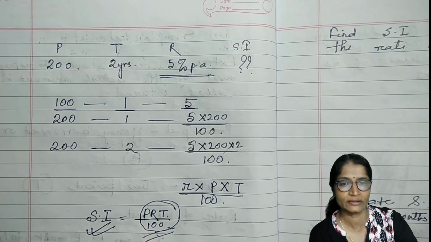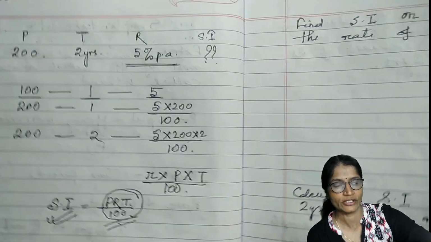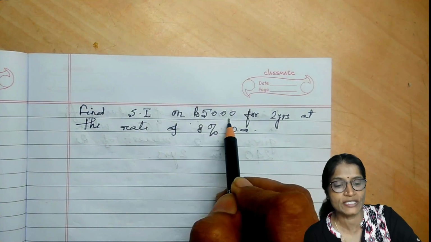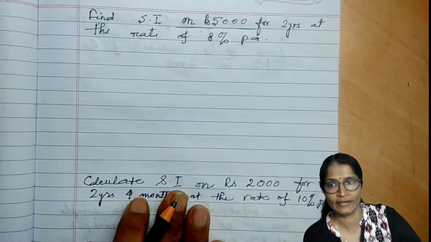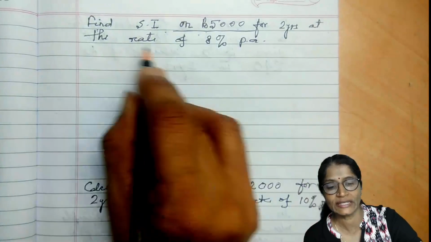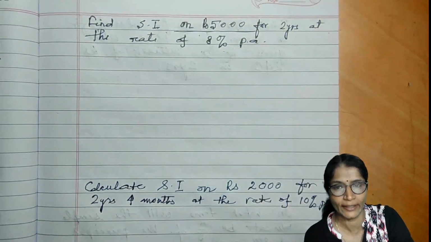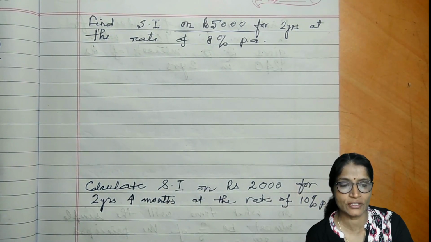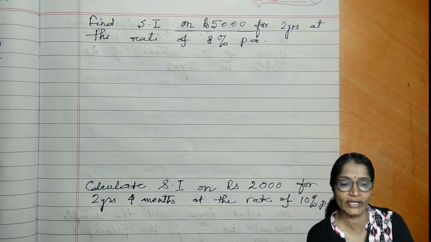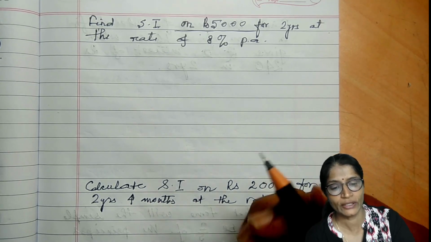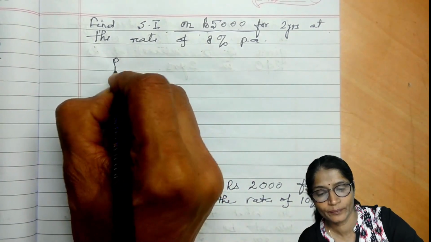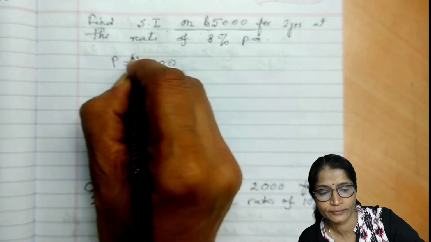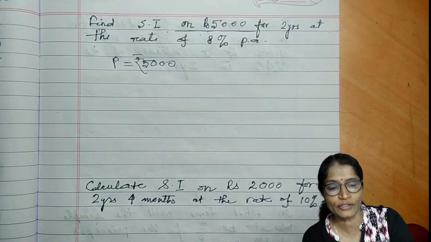Now we will calculate a few sums related to simple interest. First sum: find simple interest on rupees 5,000 for 2 years at the rate of 8% per annum. So here principal is equal to rupees 5,000, given. Time duration is 2 years.